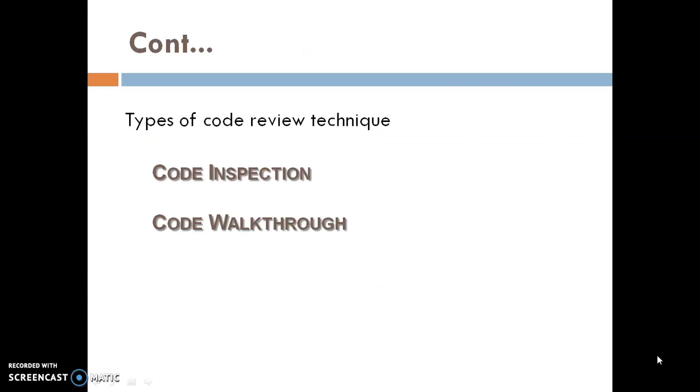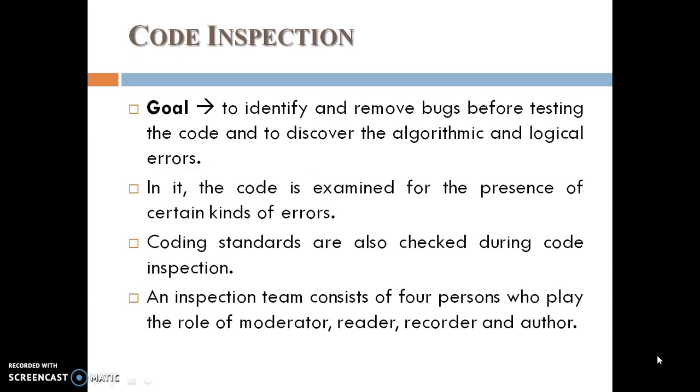So here are two techniques of code review. The first one is code inspection and the second one is code walkthrough. In the code inspection technique, the main goal is to identify and remove bugs, called errors, before testing the code and to discover the algorithmic and logical errors from the module.